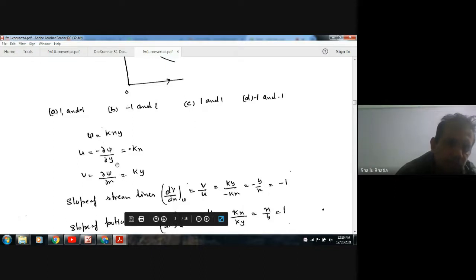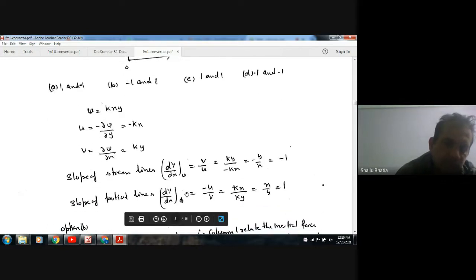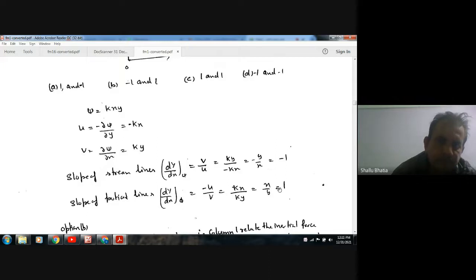So the slope of the streamline is given as v by u. Here v is ky, and u is minus kx, so it will be minus y by x. Putting y equal to 1, x equal to 1, we will have the slope of the streamline as minus 1. And the slope of the potential line is minus u by v. u is minus kx, so it will be kx over ky. So k cancels out, x by y, so putting x equal to 1, y equal to 1. So the answer is B. Okay.